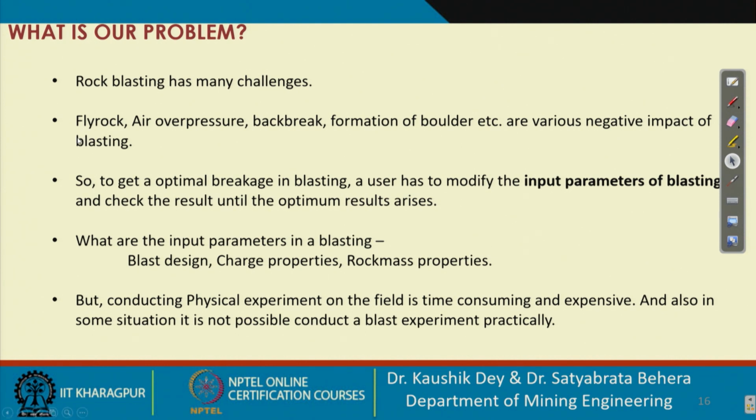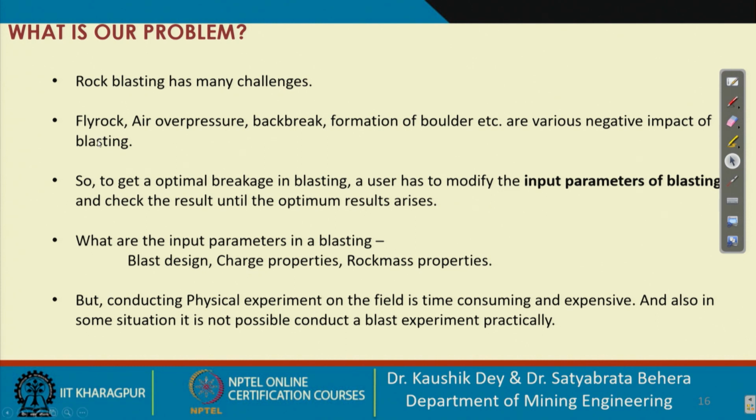As we have already discussed, there are two things by which engineering problems can be analyzed. First one is the physical. So we can do the physical practical field experiments. Suppose we will take 100 kilo of explosive and we'll do the blasting, we'll check the result. Again, we'll do 150 kilo of explosive, we'll check the result, and so on.